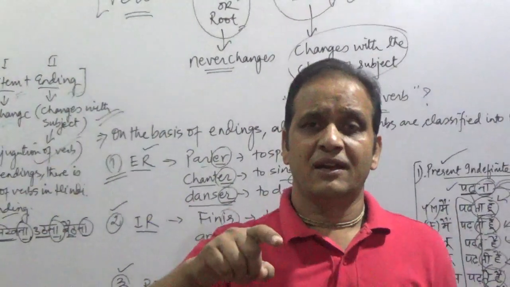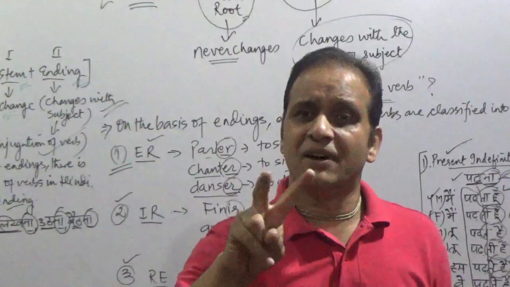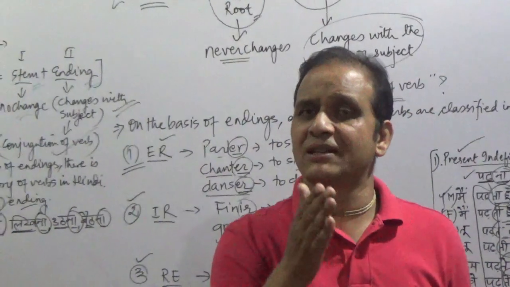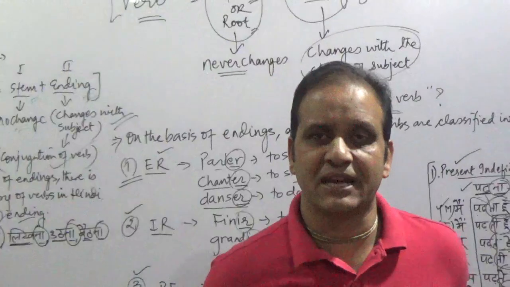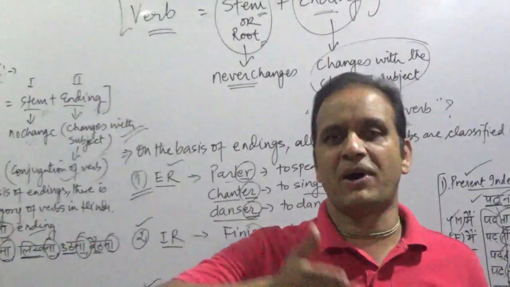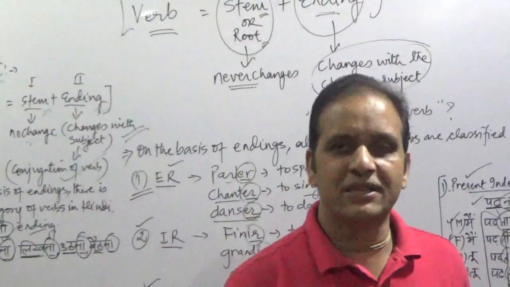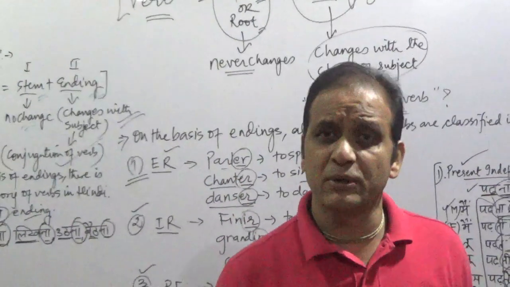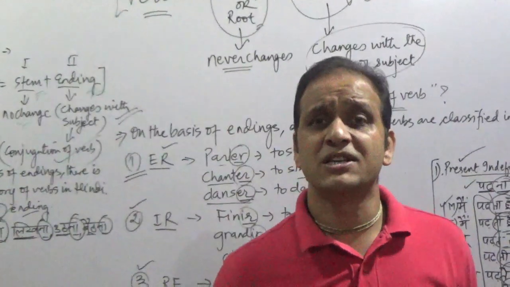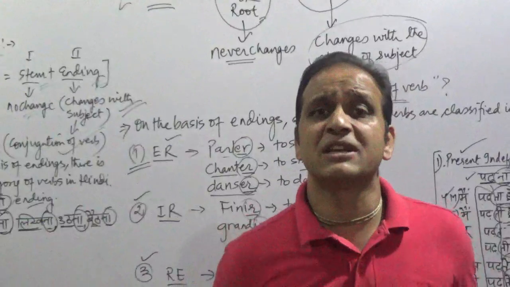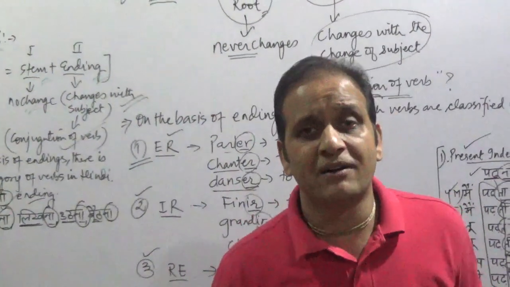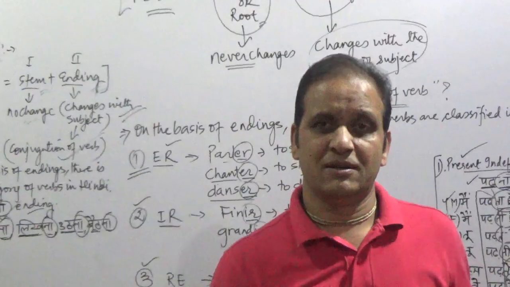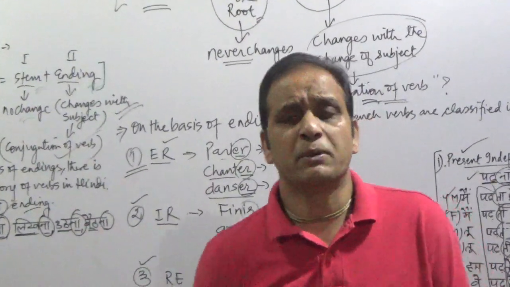The way in your Hindi language, the verb is composed of two parts, stem part and the ending part. Exactly, we do have the same sort of concept in the French language. We have two parts, stem part and the ending part. And like in your Hindi language, stem part never changes, but the ending part changes with the change of subject. The same thing happens in our language also. And we call it the conjugation of verb. But. You will say, but. What do you mean by but?